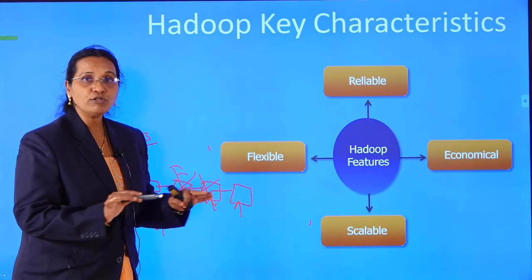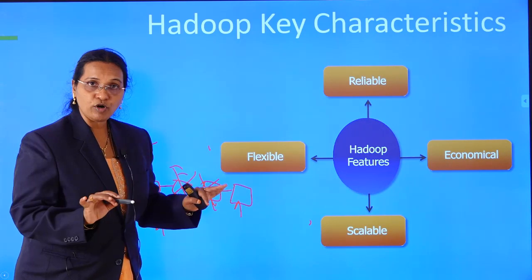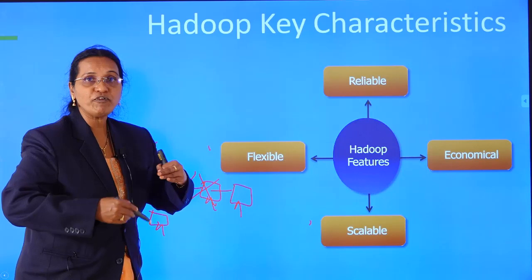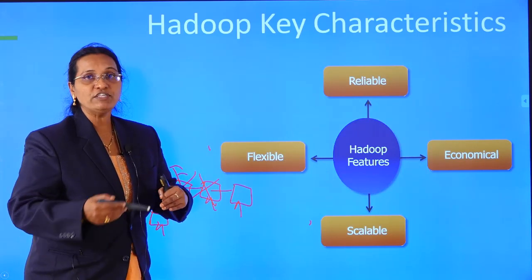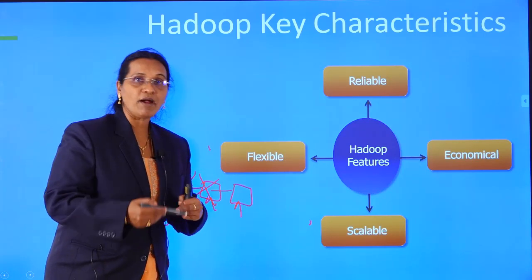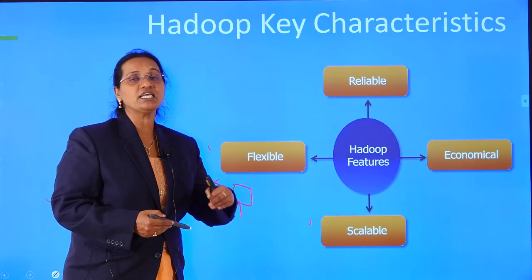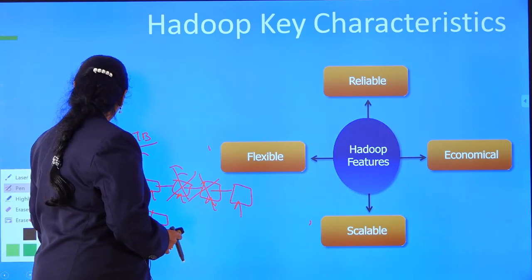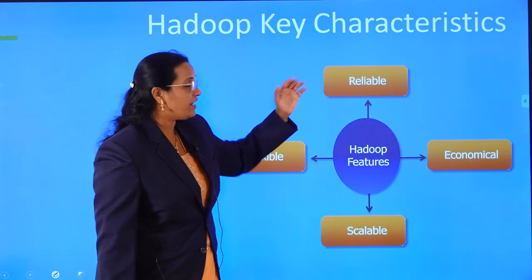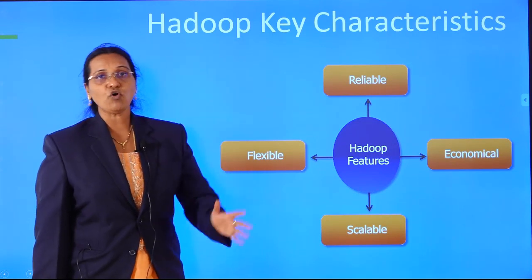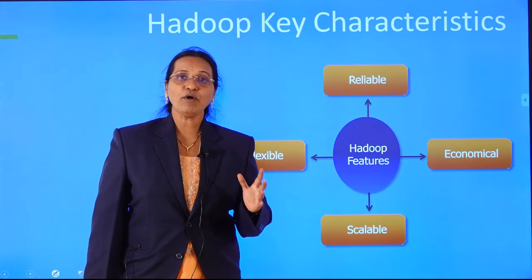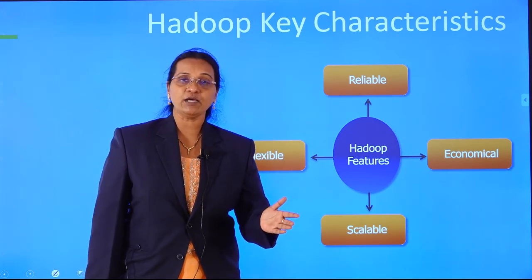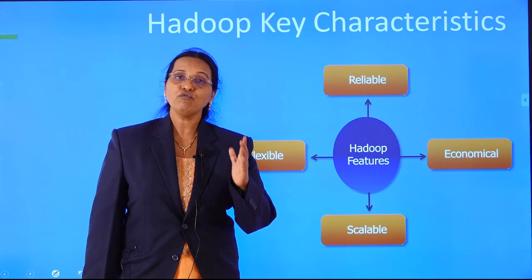So that means no job will be in trouble if any node is not working. Immediately the node's job will be continued by another node, which is done automatically. How it is done automatically will be seen in the Hadoop cluster. In that manner, it is reliable. If one node is not working, there is no need to worry about the job that node was doing, because it has the facility of fault tolerance.